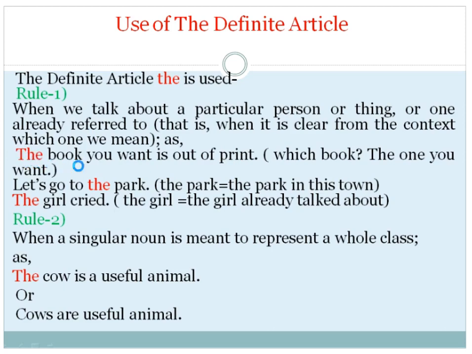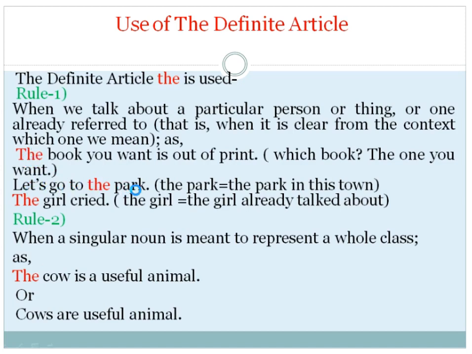Why? Because now the question arises, which book are we talking about? It means the one you want. It means the book is a particular book. So we use the article "the" here.